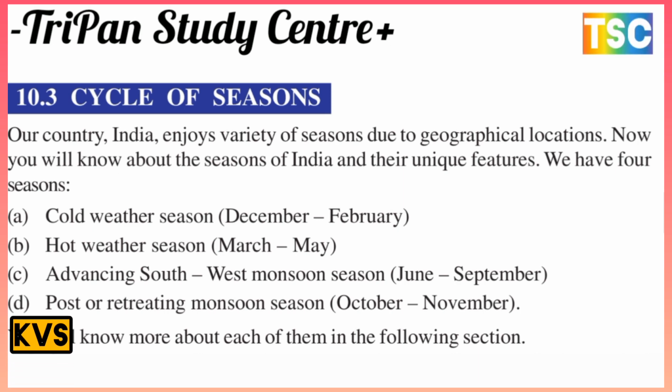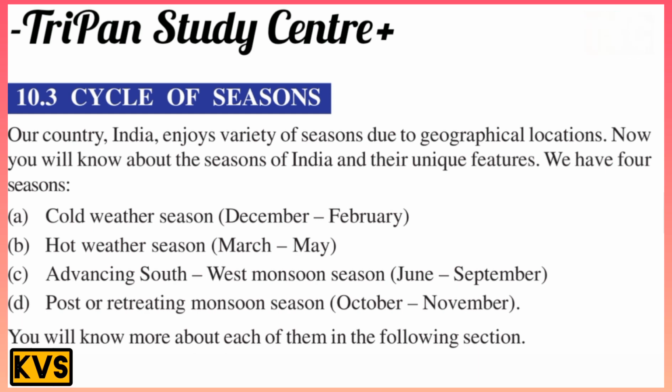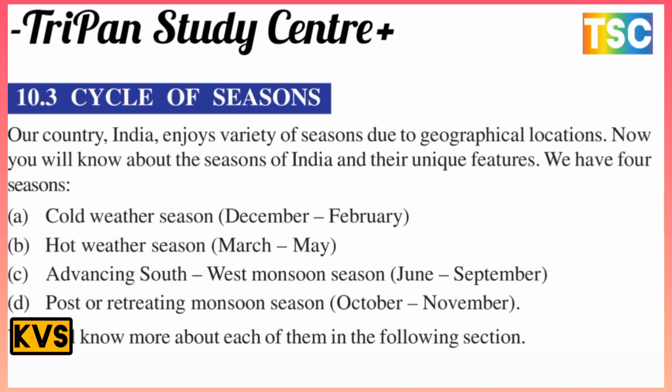We mainly have four seasons: the cold weather season, December to February; the hot weather season, March to May; the advancing southwest monsoon season, June to September; and the retreating monsoon season, October to November. You will now learn more about them in the following sections.